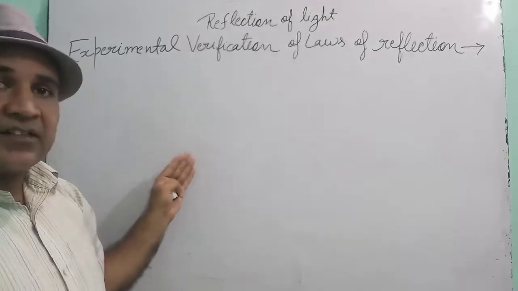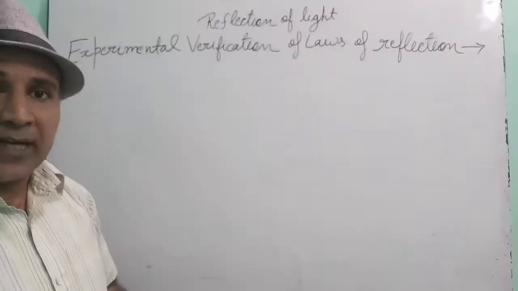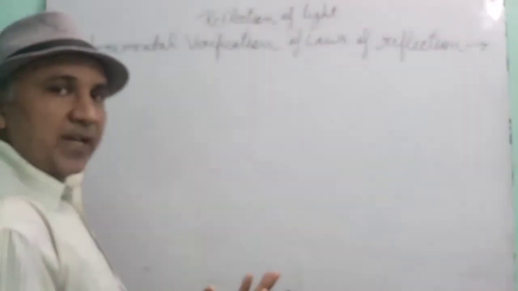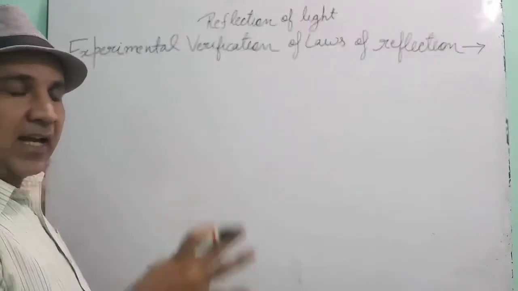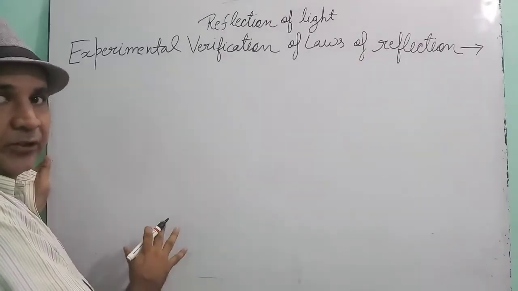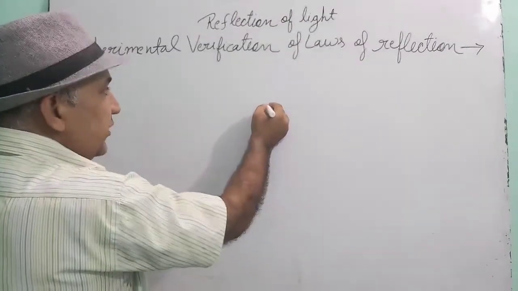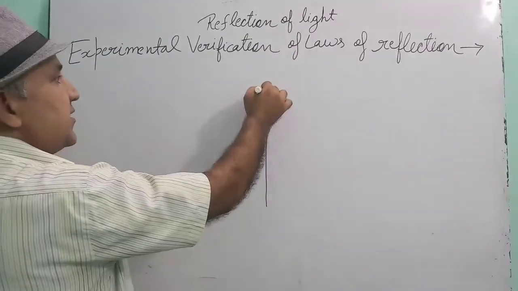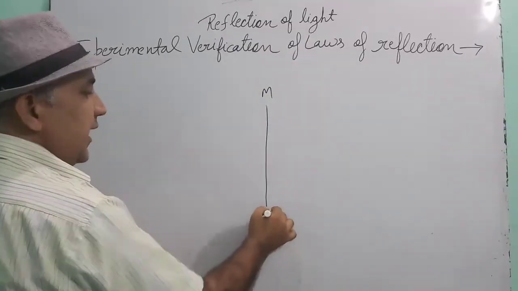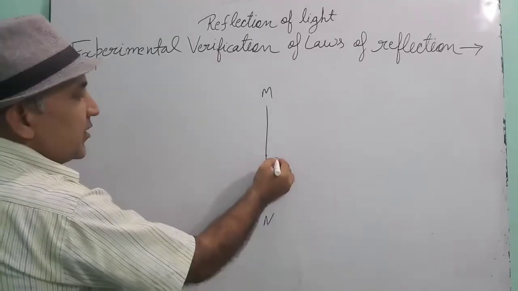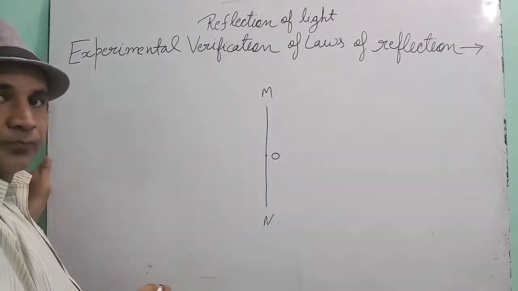Children, this is a practical that you can perform at your home. Now see how to do this. Take one blank sheet of white paper and fix it on a cardboard. Suppose this is the blank sheet. On that blank sheet, draw a line segment. Suppose this is MN. Okay, take its midpoint. Suppose this point is O.